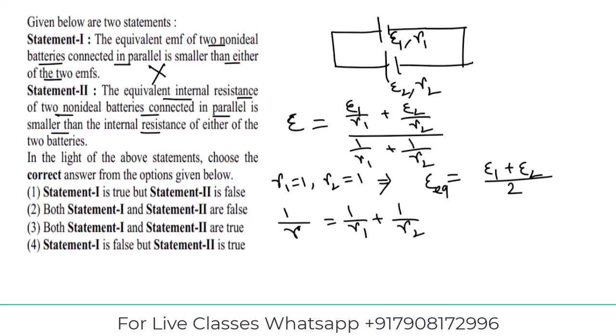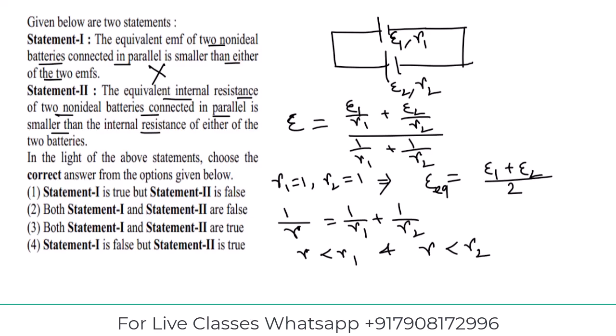That is, when two resistances are in parallel, in the parallel combination the equivalent resistance R is less than R1 and R is also less than R2. So the equivalent resistance is less than both of the two.